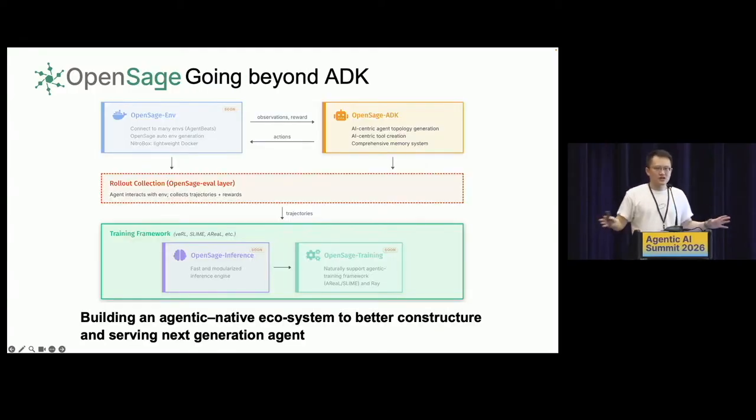Now what we are doing is not only the agent, because we know building the agent is the first step, but the brain, the model itself, is also very important. Sometimes the model needs to co-evolve with the agent. This is motivated by our observation that when we run OpenSage with the latest model, the model hasn't fully figured out how to build its own agent. Sometimes the model wants to spawn a new agent, but it actually fails.